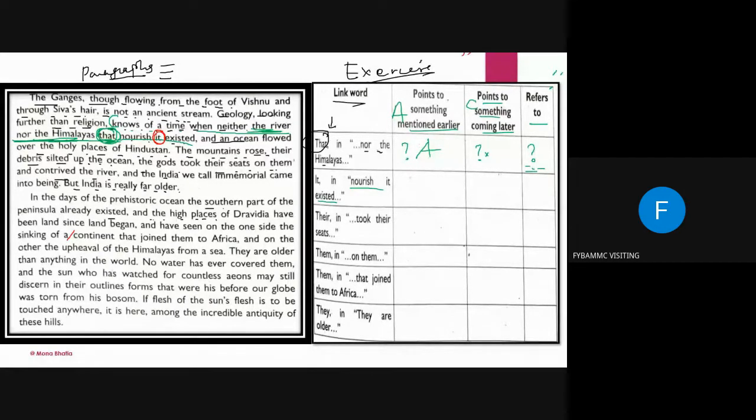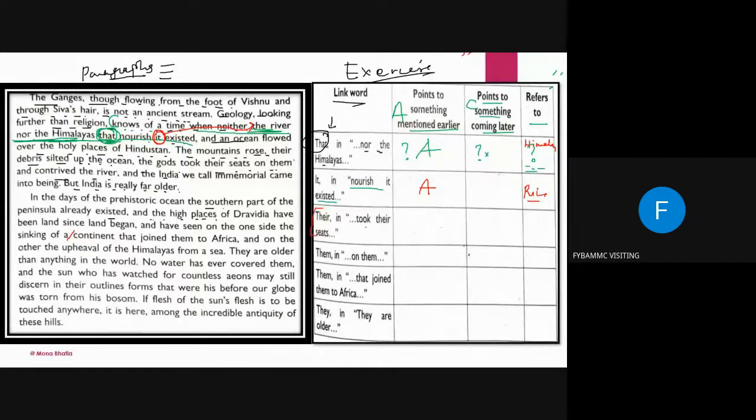Where is my pen? Okay. Here this was for Himalaya. Now, in this case, it is for the river that nourish it. And it is an example of anaphora again because it refers to the river. River nourishes it, na? Right? So, come to the next, third sentence.